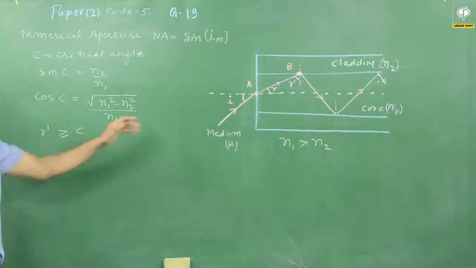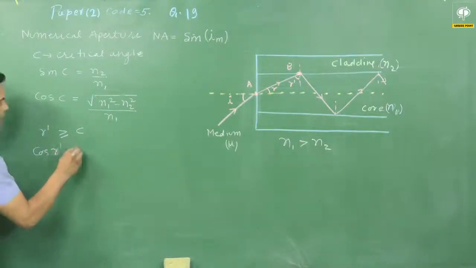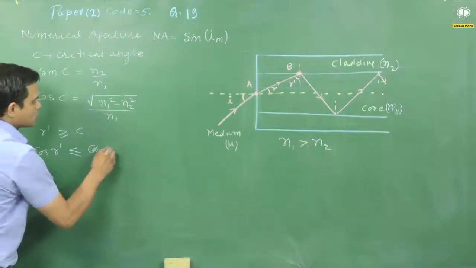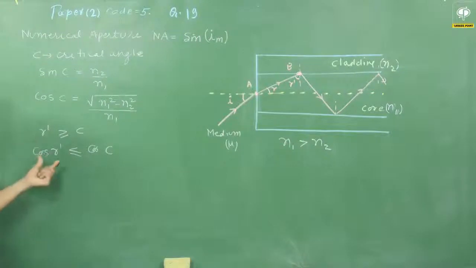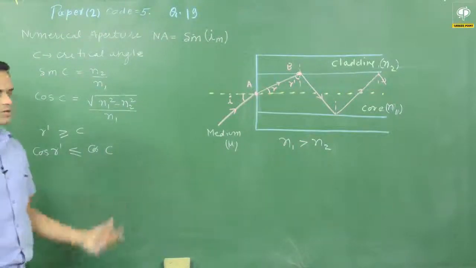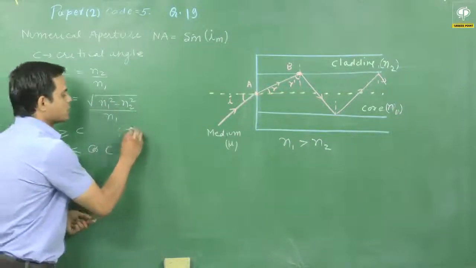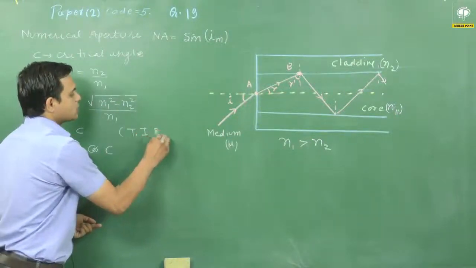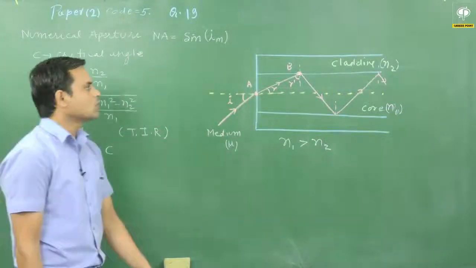If r dash is greater than C, then cos r dash has to be less than cos C, since if the angle is greater, the value of cosine is lesser. So r dash greater than or equal to C is the condition of TIR, that is, cos r dash is less than or equal to cos C.